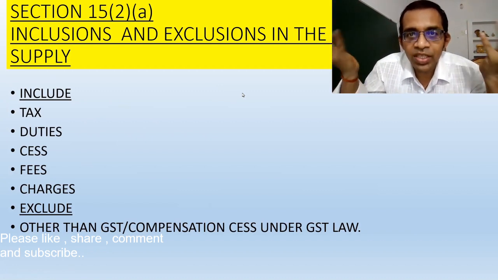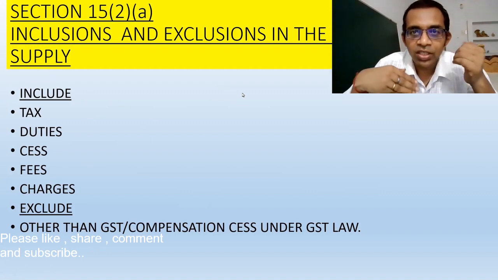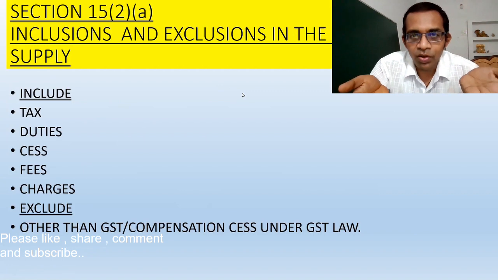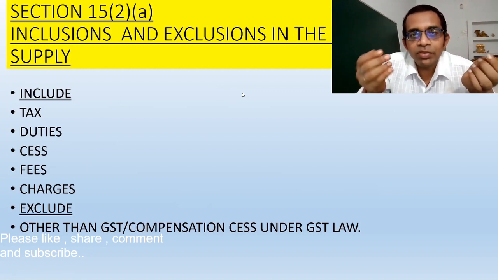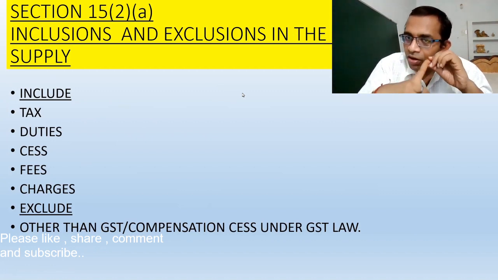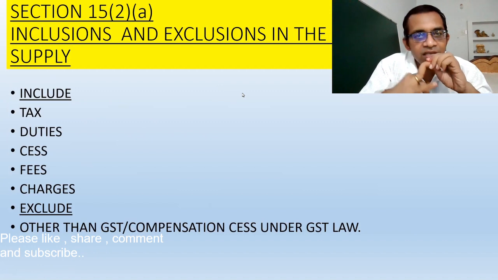So obviously we have to calculate a value in which GST is not included, and in which all the taxes, duties, cess, etc.